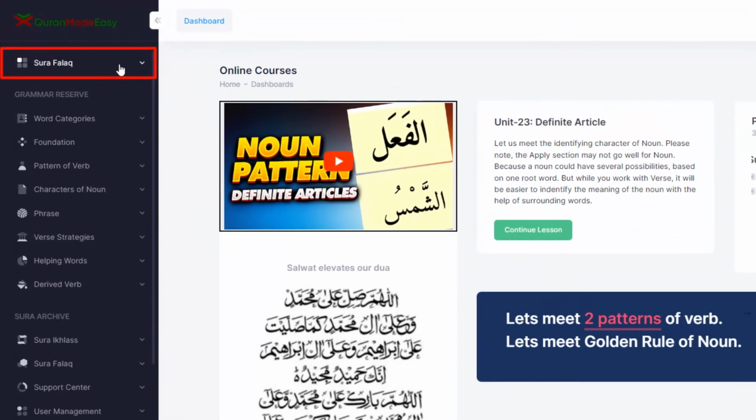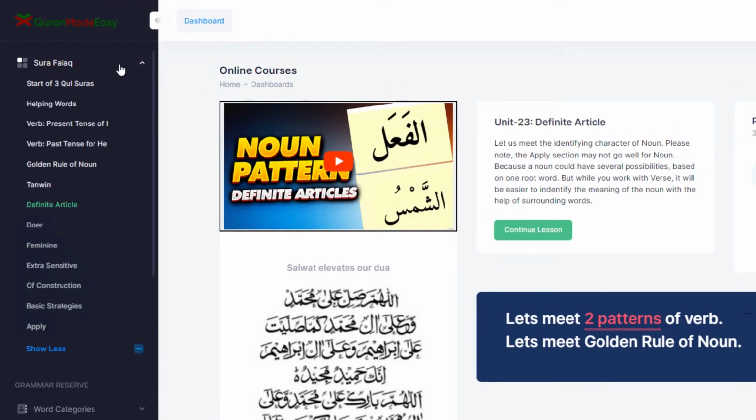Number 9, menu tree. Let's review the menu tree. In this website, we will study one surah at a time. While we visit each surah, we will try to understand each word. Each word must be part of 5 categories of the word. If the word is a noun or a verb, we will review the pattern. For the patterns which are new, we will discuss the phrase and the strategies of the verse. That means we are not only discussing the current surah, but we are building the grammar reserve that will help to understand other surahs that are coming in the future.